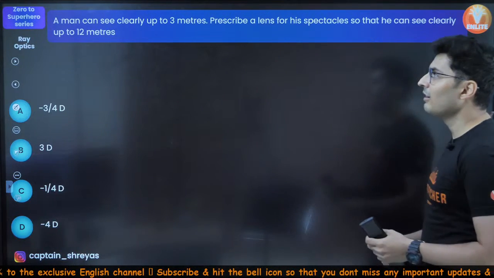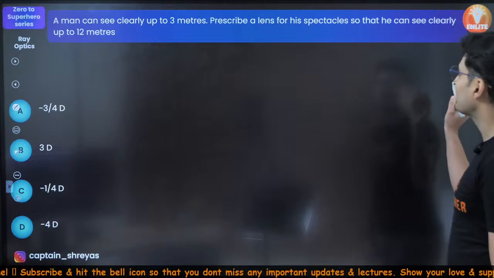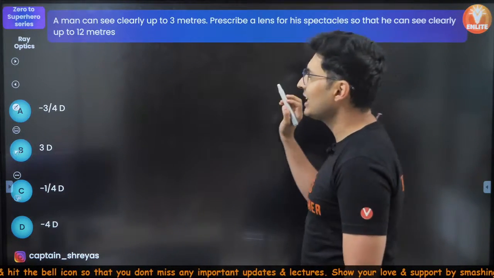Okay, a man can see clearly up to 3 meters. Come on guys, prescribe a lens for his spectacles so that he can see clearly up to 12 meters.